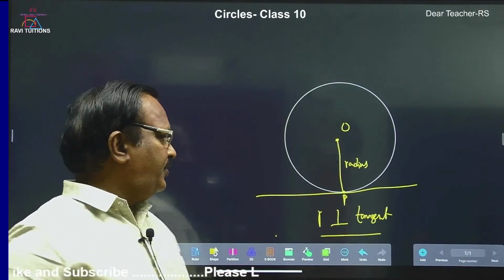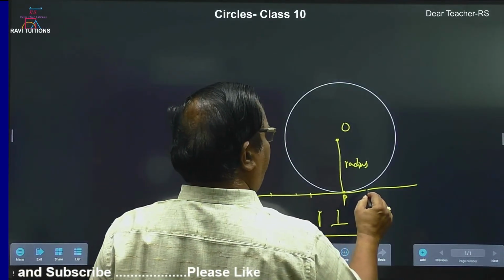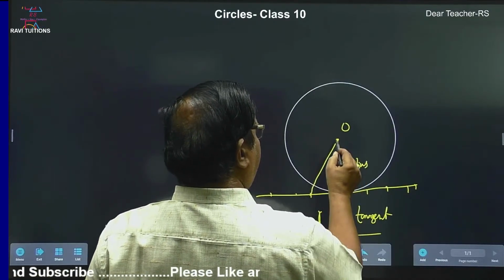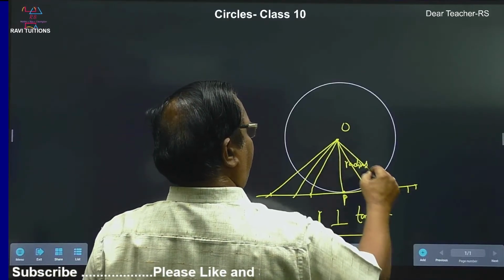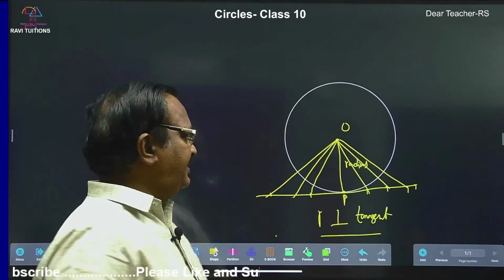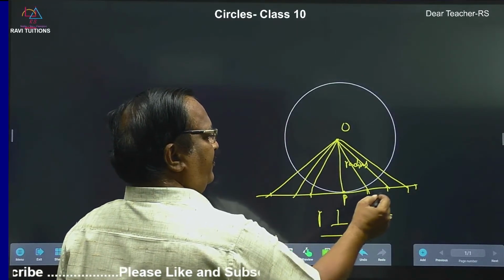So, you take several points on the tangent and join them to the center. Among all these lines, you can name them OP1, OP2, OP3, OP4, OP5, OP6.